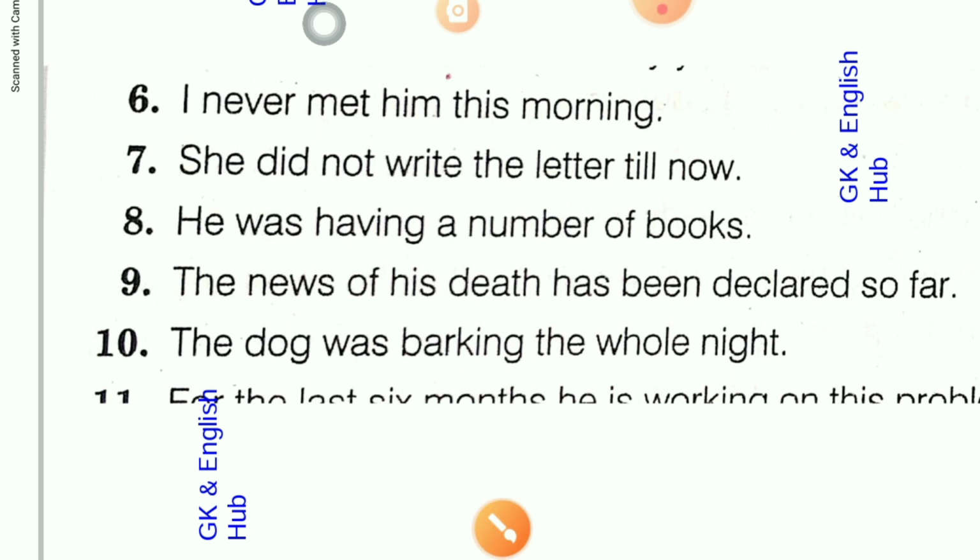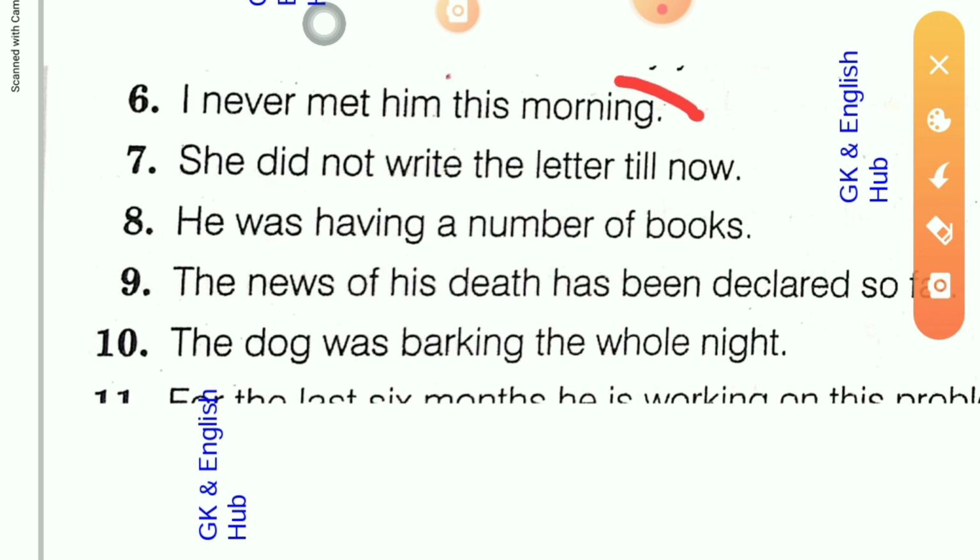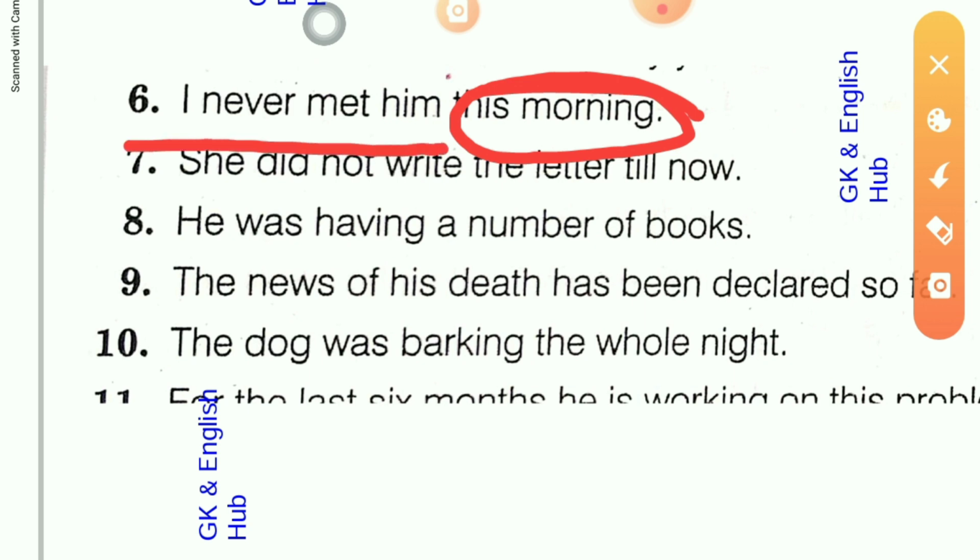Or if you want to write this sentence as simple past, then you have to omit this morning. Then it will be: I never met him. That means till now you never met him.